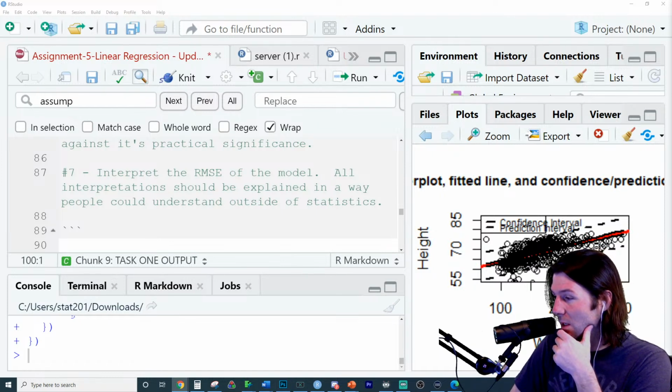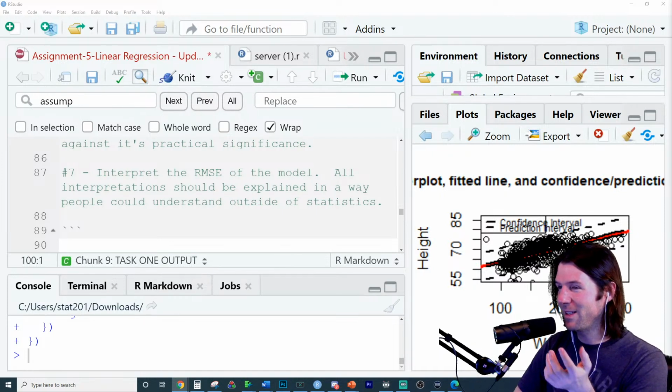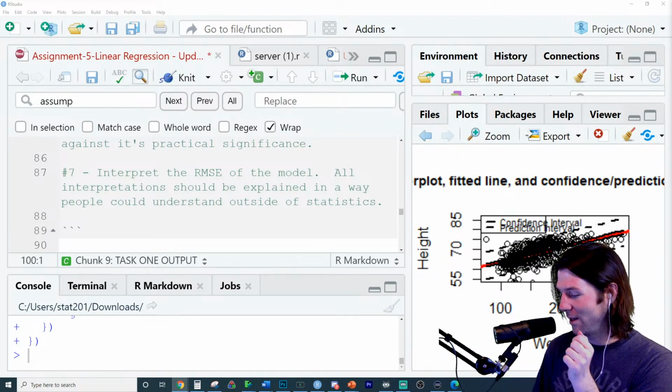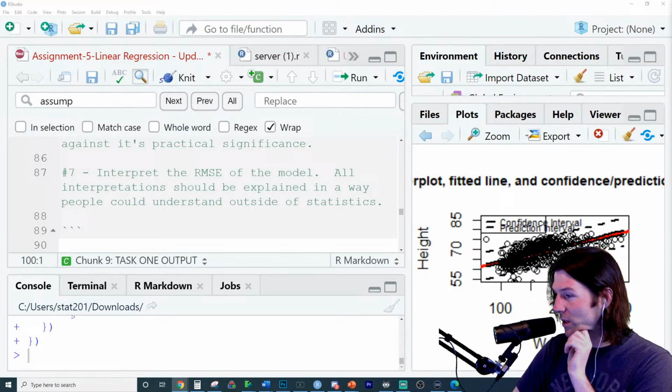I had a couple questions about the assignment. Well, you got the floor, Kayla. Go ahead and ask away. It is anyone's time to ask any questions. Kayla's got the first question. Do we need to set a seed on anything?